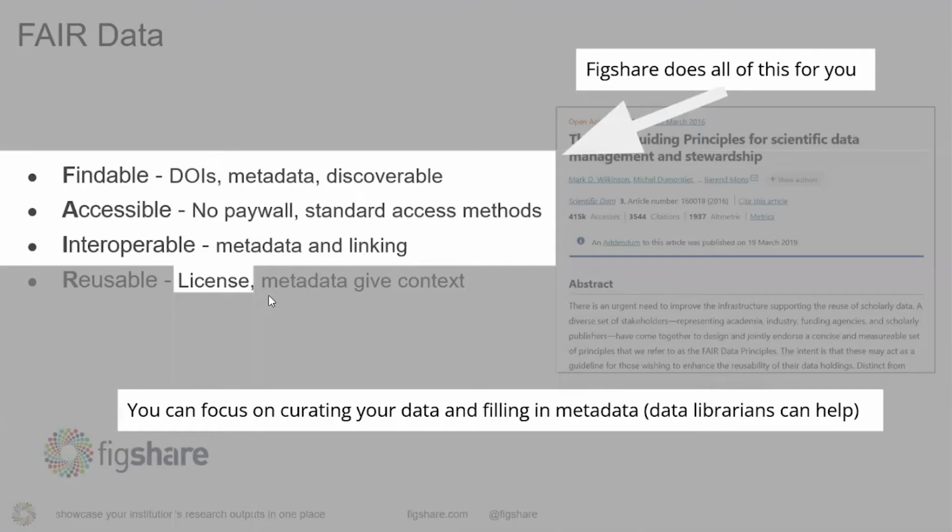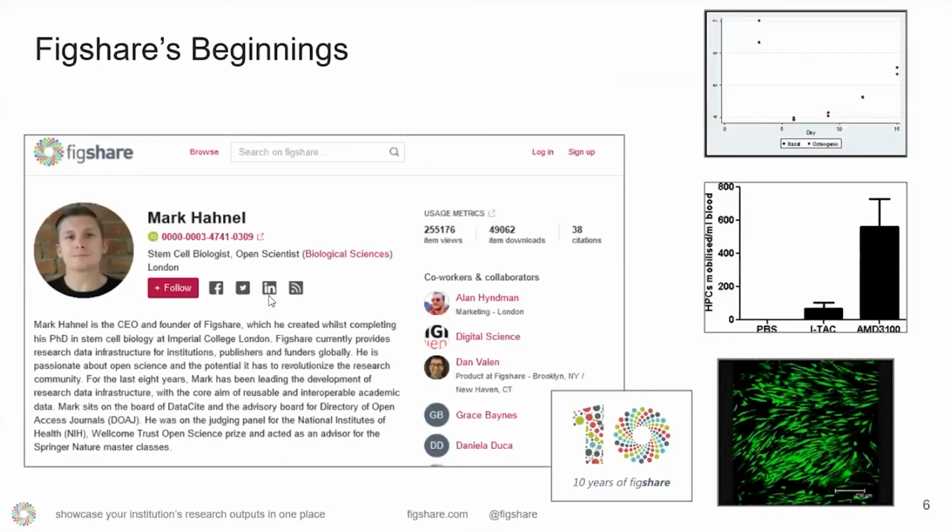And I do want to just plug the libraries here, because libraries have stepped into this role of helping researchers with metadata and figuring out the best ways to share their research outputs. So when in doubt, go to your library, they can help you. And the fact that you're at this talk or watching this recording later probably means you're already doing that. So good work.